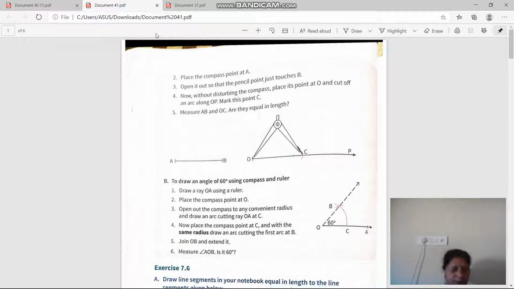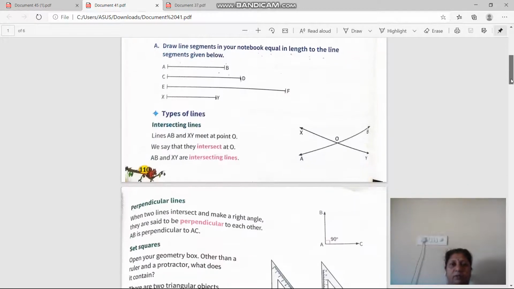Okay, so the definition of lines we already studied. Now we studied the types of angles, now the types of lines. So first is intersecting lines. So see which are the intersecting lines. When two or more lines cut each other at one point, the lines are called intersecting lines. Get it? Once again I will repeat the definition. When two or more lines intersect each other at a point, the lines are called intersecting lines. The diagram is shown here.